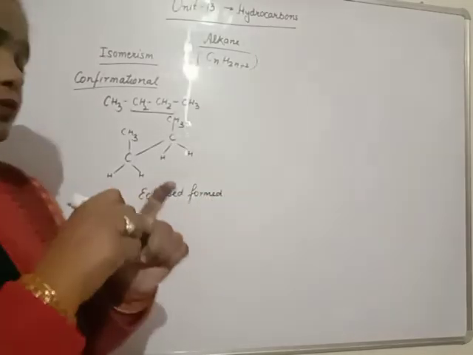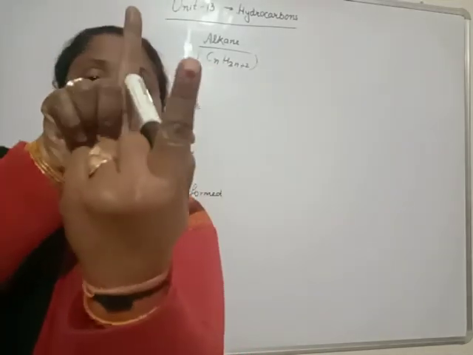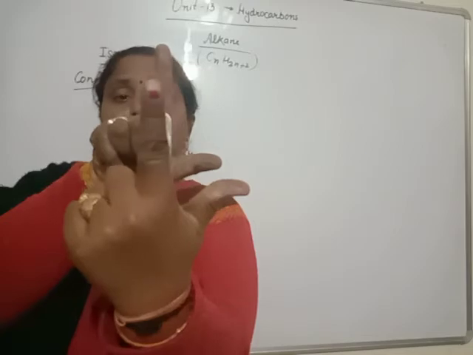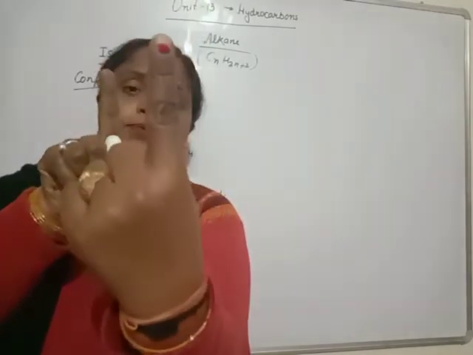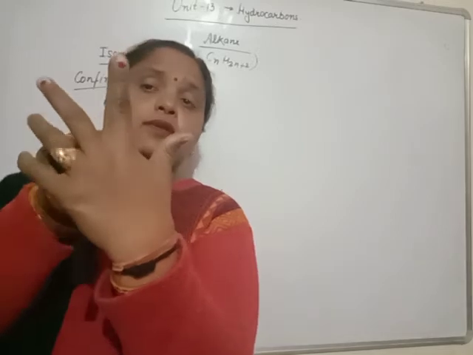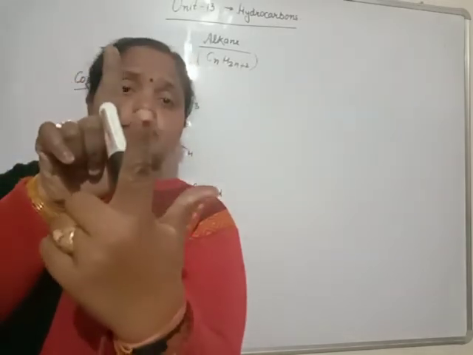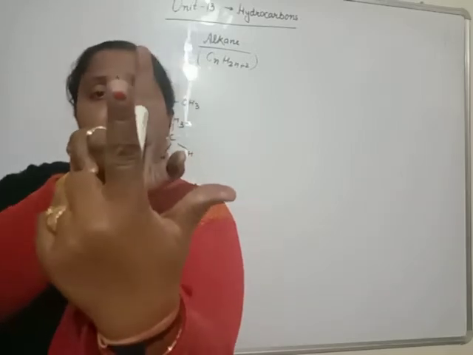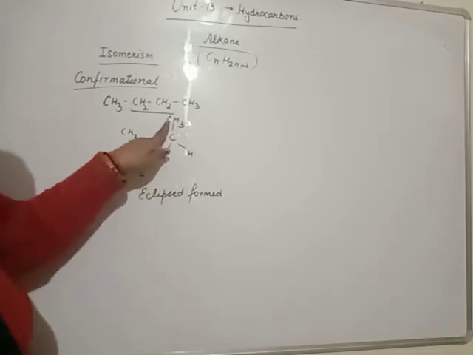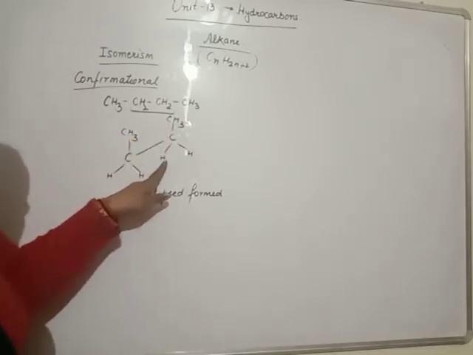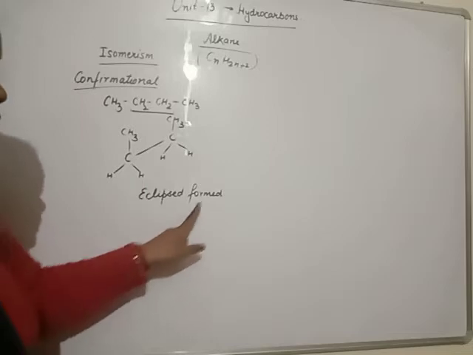Beta, you should just like this, this is the methyl group, this is the methyl group. In front of you, you will see this methyl group cover this methyl group just like this by tilting the bond like this. That means both are eclipsed. This methyl group eclipse this one, this hydrogen eclipse this one, and this hydrogen eclipse this one. This is known as eclipsed form.